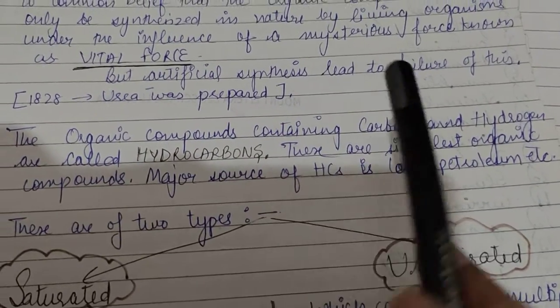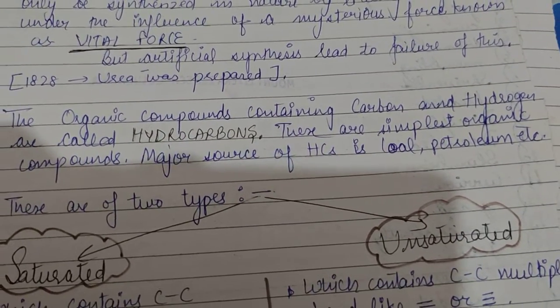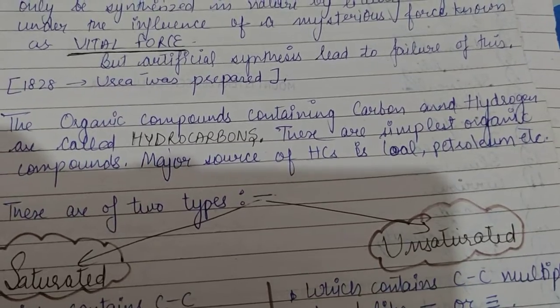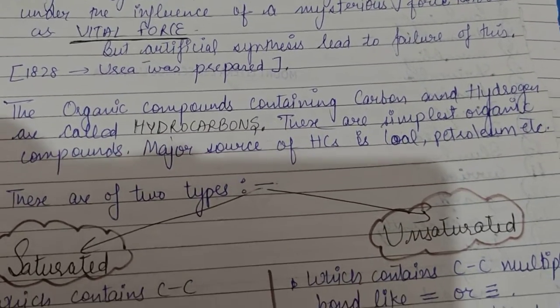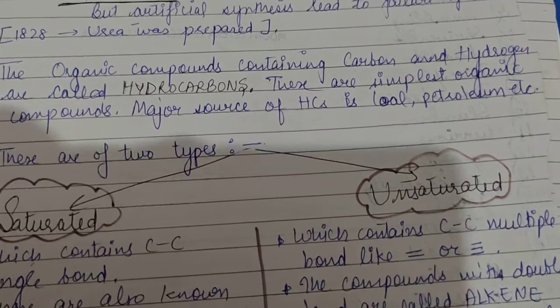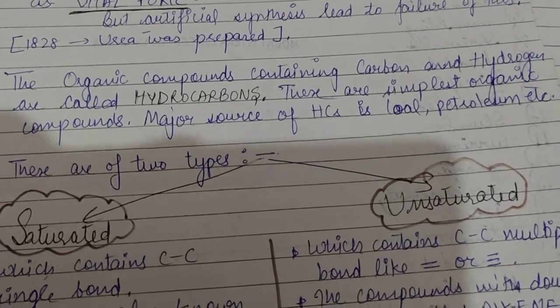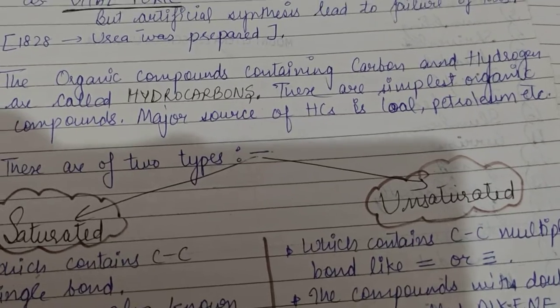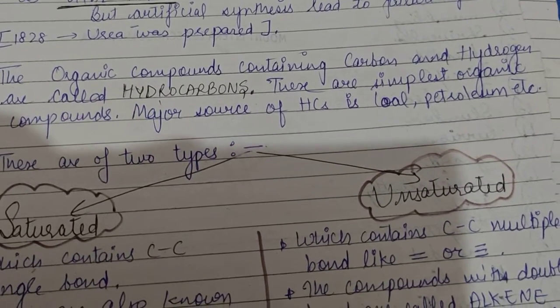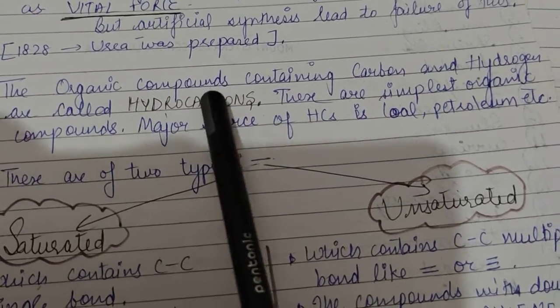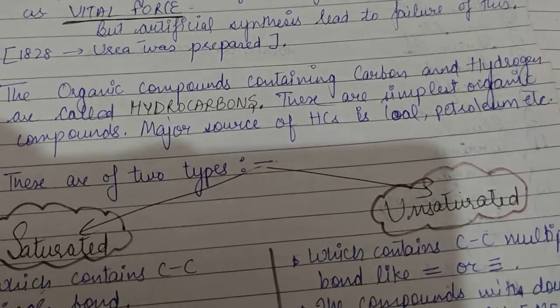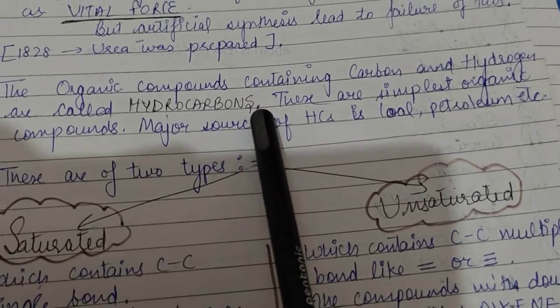After that, the search on hydrocarbons, or the compounds of carbon, carried on, and then we came to know that we can prepare many of the carbon compounds in the laboratory also, and thus we get a complete big organic chemistry out of the carbon compounds. The organic compounds that contain carbon and hydrogen are known as hydrocarbons.